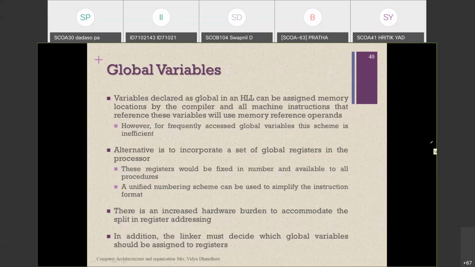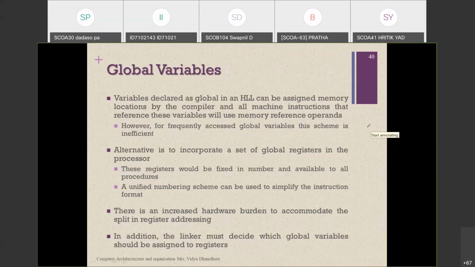In C++, there are three access specifiers. The first one is private, the second one is public, and the third one is protected. What do you mean by private? If you declare any variable or function inside the class, it can be accessed within that class only. That is called a private variable.